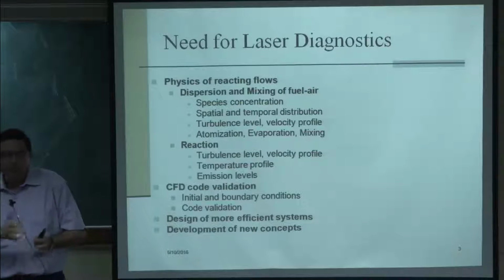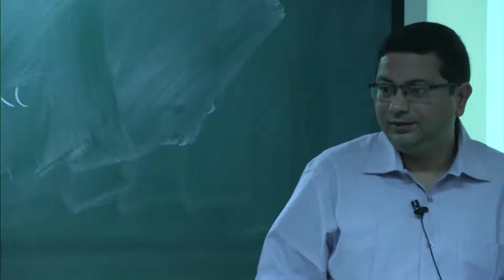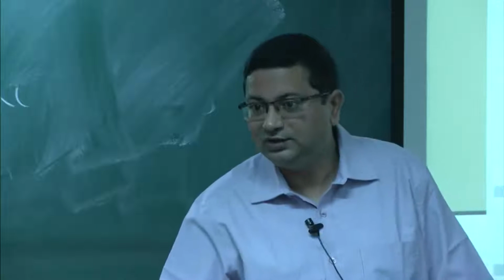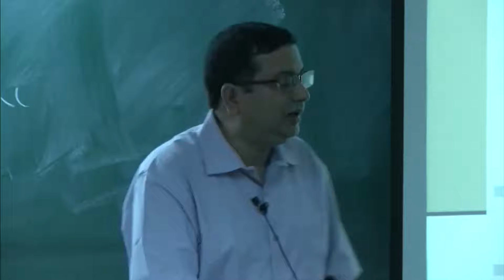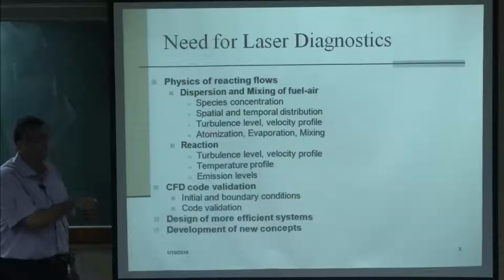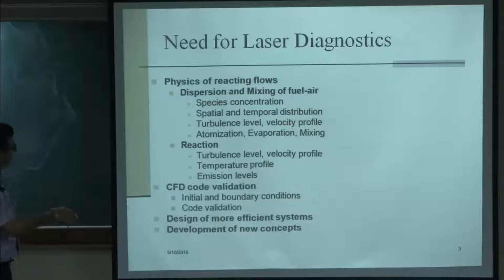Locally it can be beyond the flammability limits, then you will not have the flame in those regions, and that is a local phenomenon which is dictated again by this mixing process.